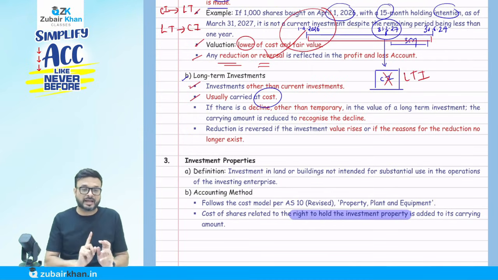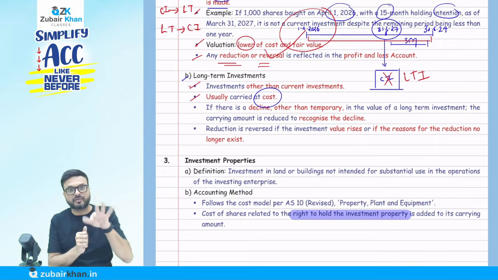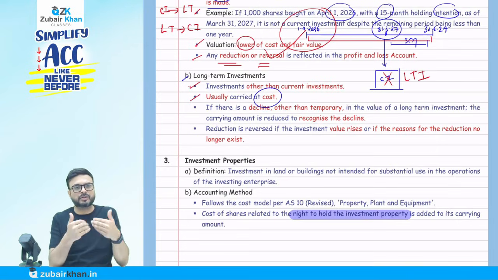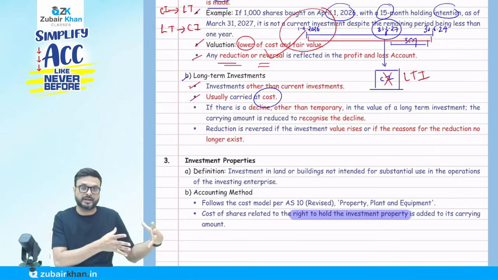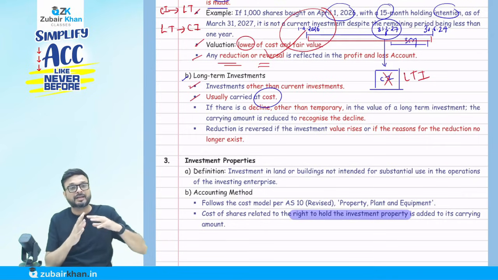But the exception is that here we have to reduce the cost to the fair value if the fair value is lower and the decline is permanent in nature. Say the cost is 10 and the fair value is 8. The normal rule for a long-term investment is that I recognize it at 10 only that year. Here you will say, sir, conservatism does not come in because it's long term.